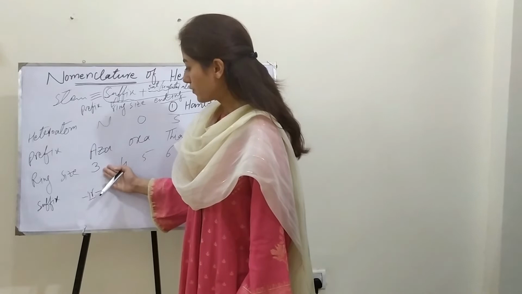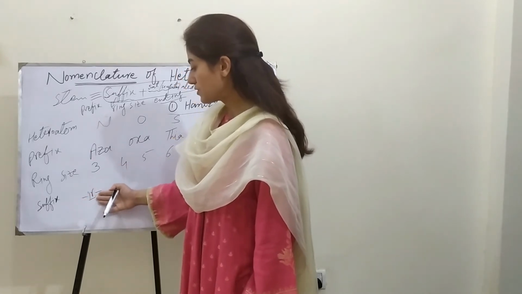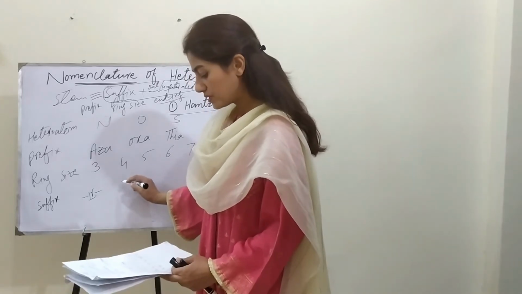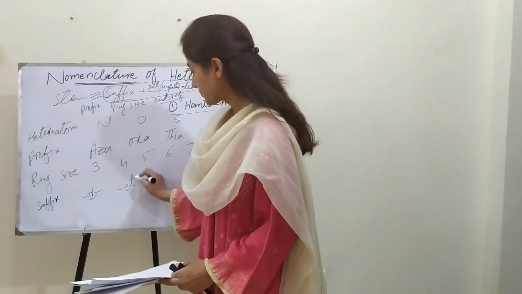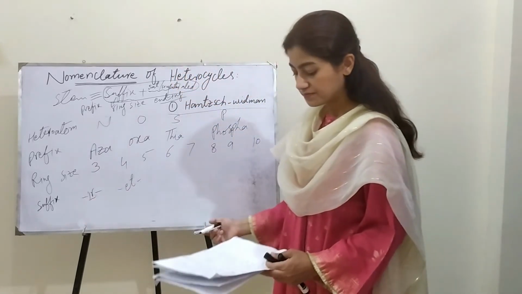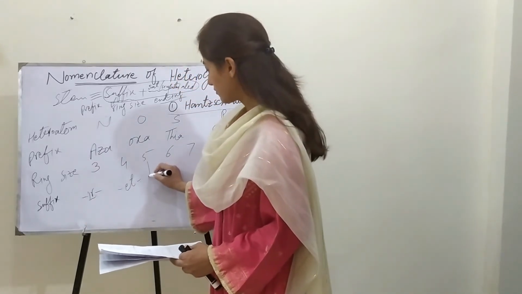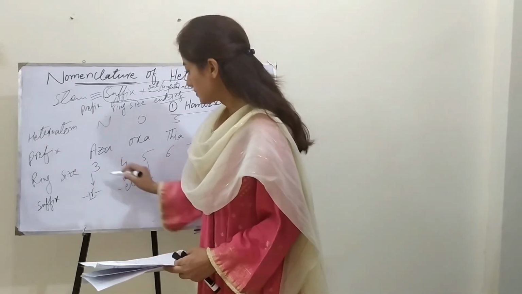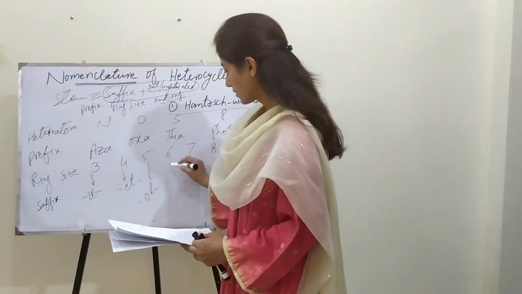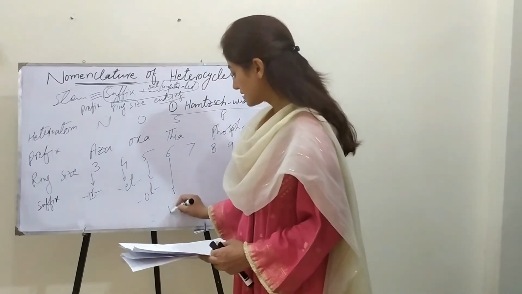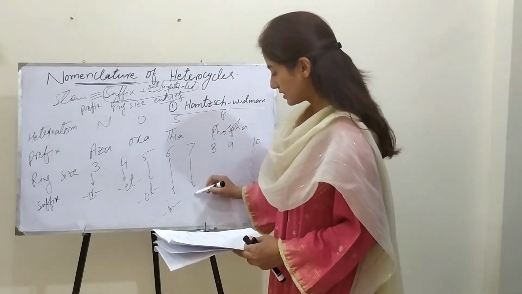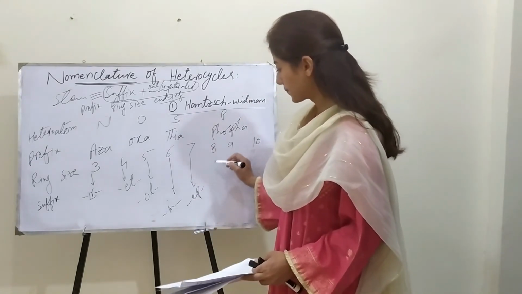Here, for the three-membered ring, the appropriate suffix would be ir. For four-membered, that would be et. These have been derived from tri, tetra. Then for five-membered, that is ol. For six-membered, that is in. For seven-membered, that is ep.